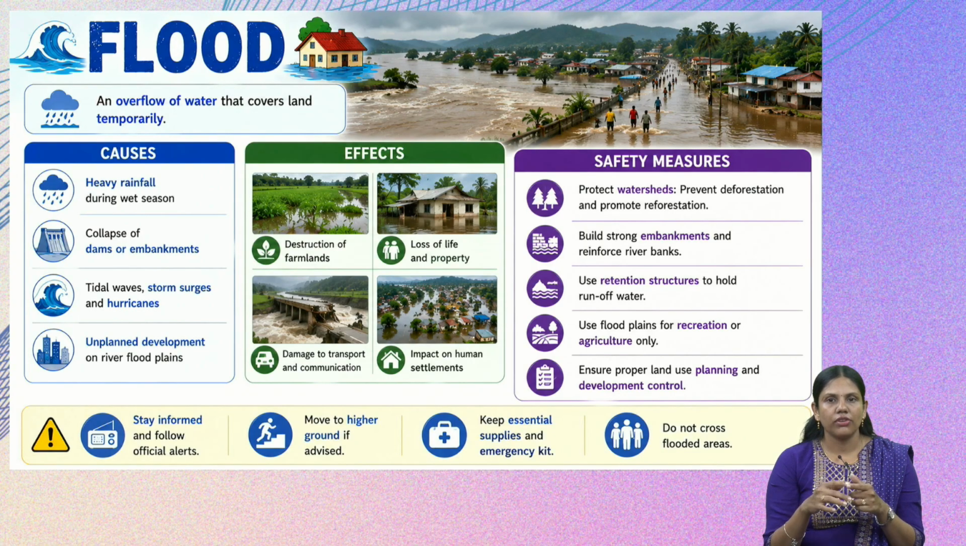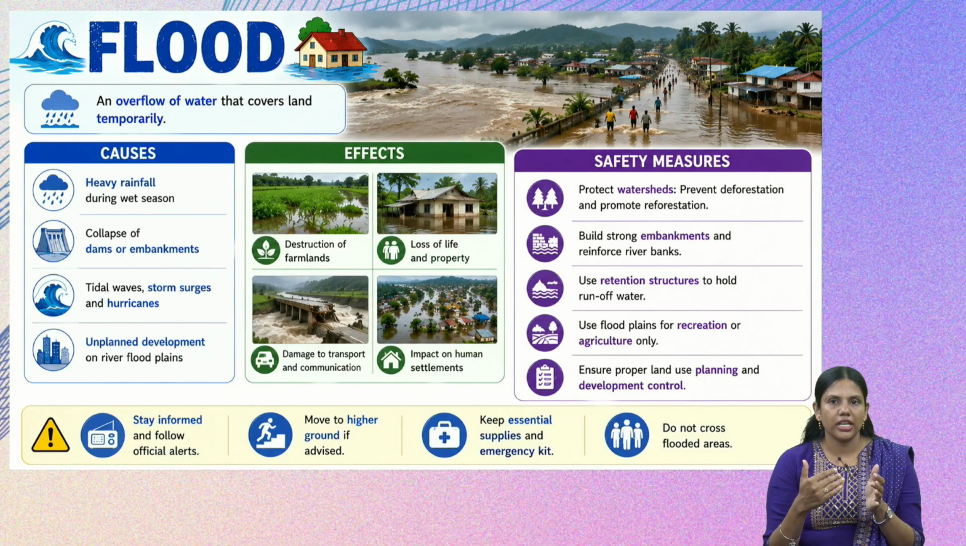Now, during the floods, what do we have to do? We have to follow the official alerts. When we are in an area which has any cyclone effect or wind effect or flood effect, we will be getting mobile alerts from the government that there is an alert and you should not be going outside. So we have to stay informed with those alerts, and we should always move to higher ground if advised.